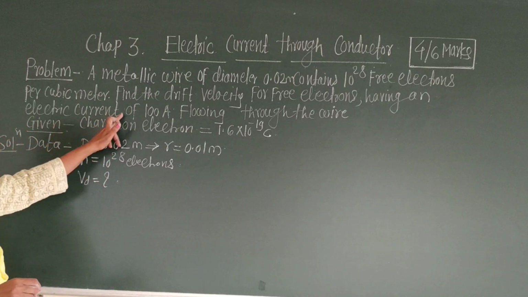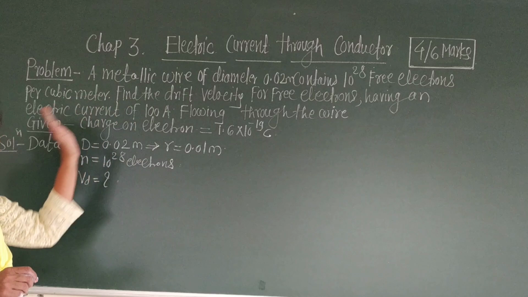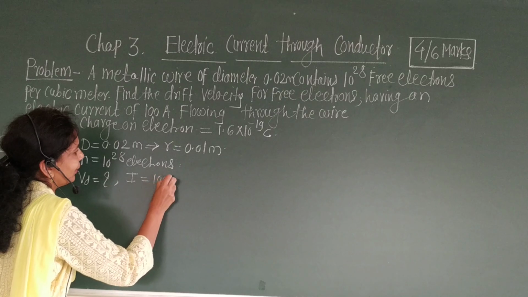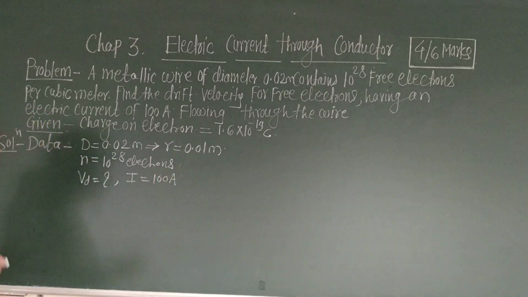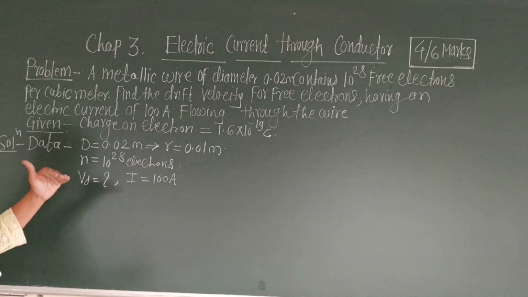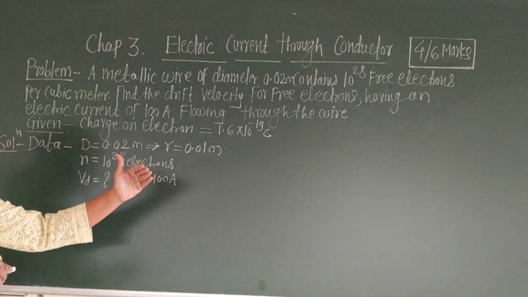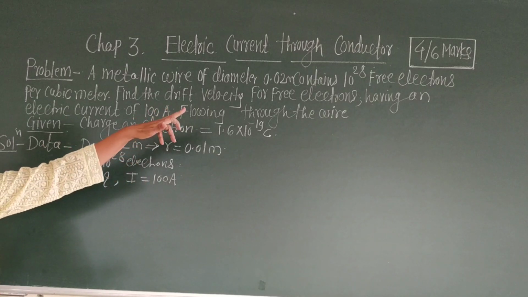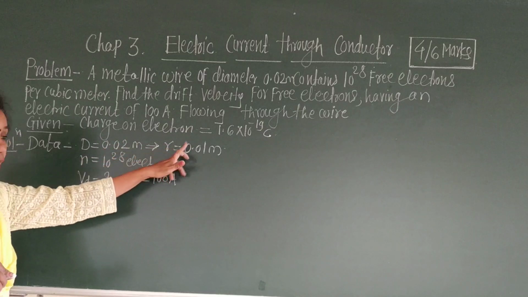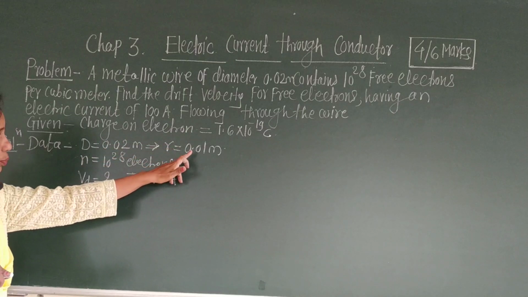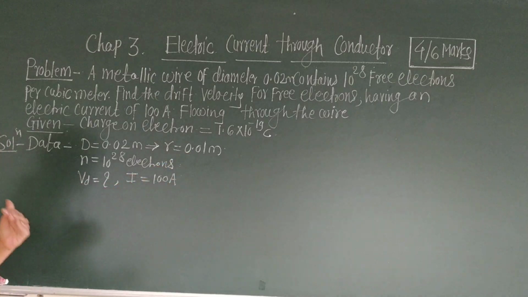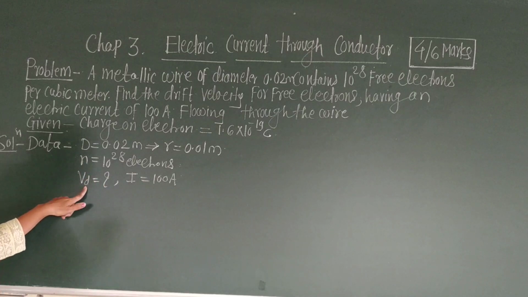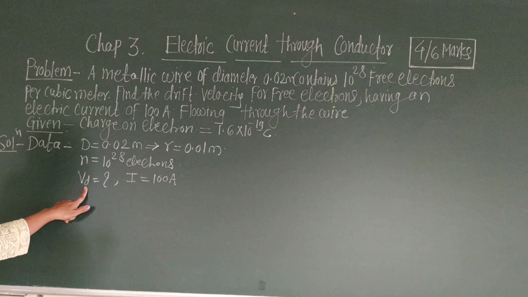Having an electric current of 100 ampere. Therefore, value of current is 100 ampere flowing through the wire. Metallic wire is given. It consists of 10 raised to 28 free electrons. Diameter of that wire is 0.02 meter. Therefore, the radius of that wire is 0.01 meter, and the current flowing through that wire is 100 ampere, and we have to find the value of Vd, drift velocity.